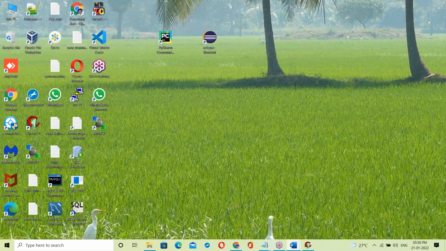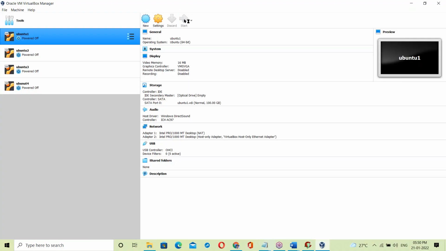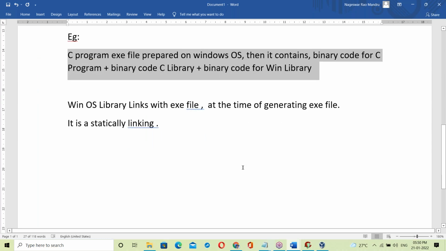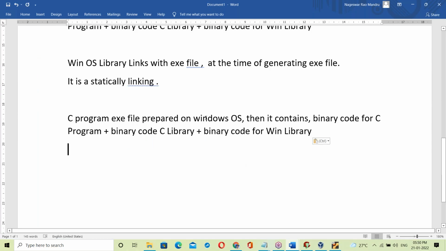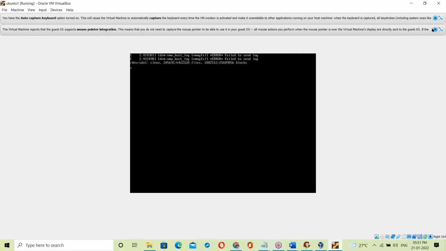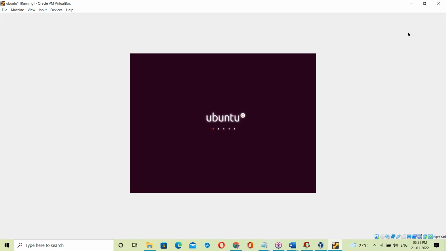Let me show one more example. Let us take Linux here. Suppose a C program exe file is prepared on Linux base. Then it contains binary code for the C program, binary code for the C library, and binary code for the Linux-based library. That's it. Let me show that practically on Linux also.